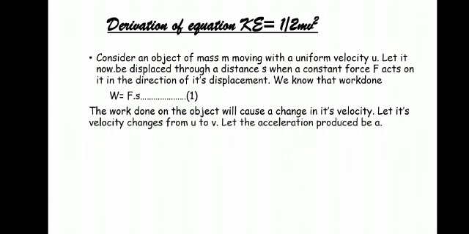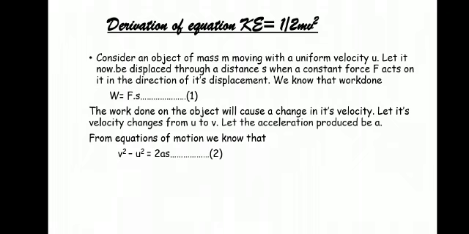Due to the change in velocity, what will also be produced? The acceleration will also be produced. That acceleration we are representing by a. Now from the equations of motion, we know that v square minus u square equal to 2as. From here we are finding the value of s, and we get s equal to v square minus u square by 2a.